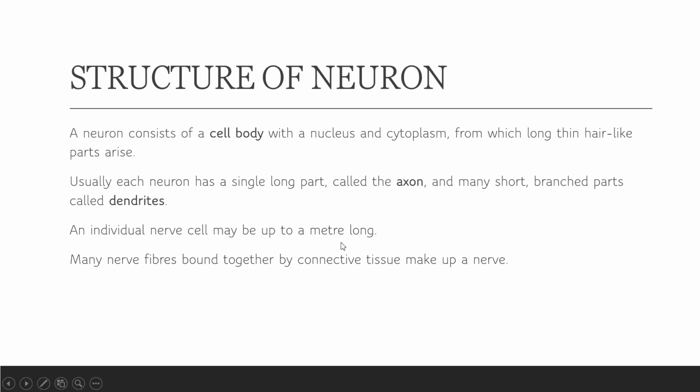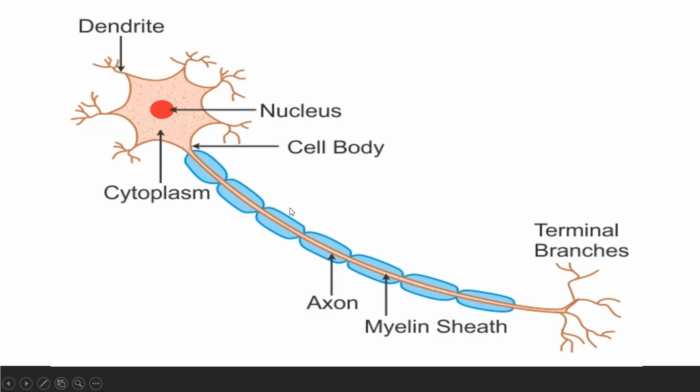So here it is: structure of a neuron. A neuron consists of a cell body with a nucleus and cytoplasm. And it has some long hair-like parts that arise from it. It's a kind of branching which helps in the connection. Let me show you the diagram. Here it is. It is one of the neurons. It's a single one.